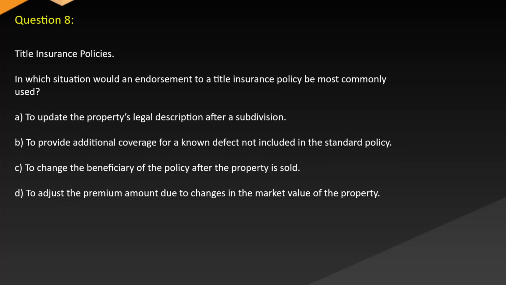Question 8. Title insurance policies. In which situation would an endorsement to a title insurance policy be most commonly used? A. To update the property's legal description after subdivision. B. To provide additional coverage for a known defect not included in the standard policy. C. To change the beneficiary of the policy after the property is sold. D. To adjust the premium amount due to changes in the market value of the property.